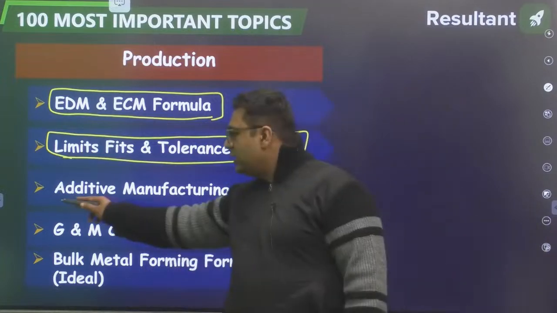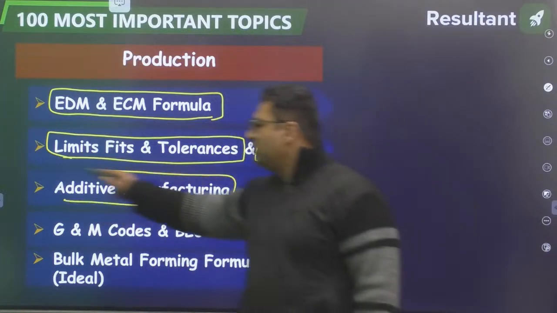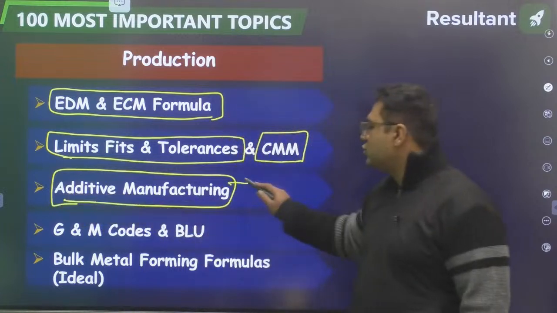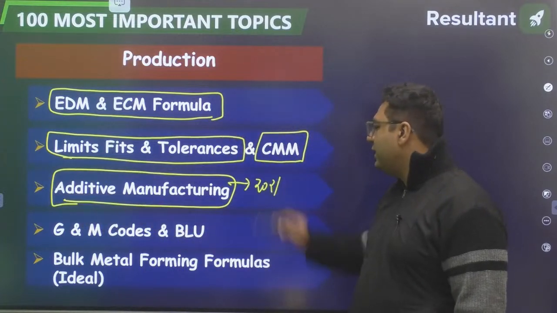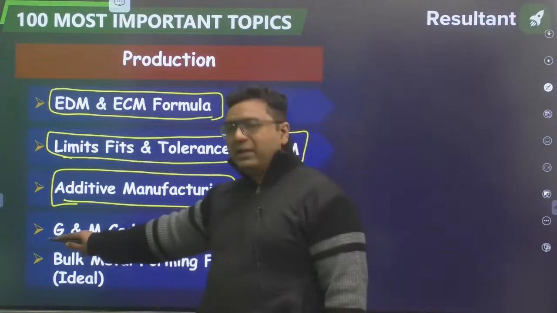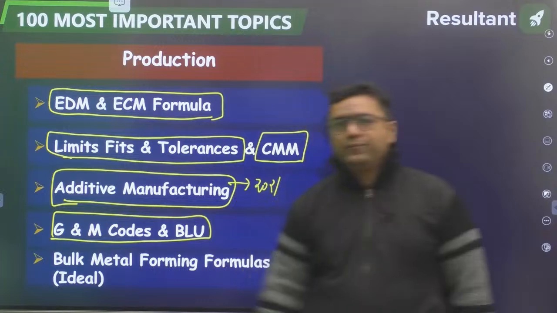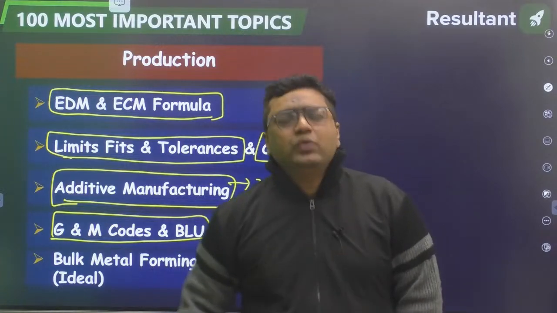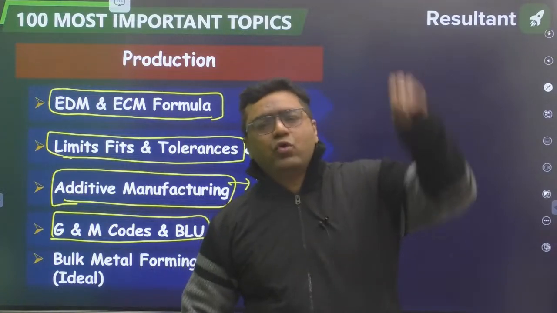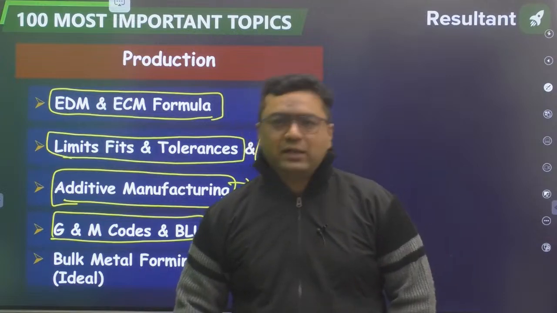Additive manufacturing is also part of computer integrated manufacturing. This is also added in 2021, a newly added topic. G and M codes, BLU, are the topics from where questions are coming in bulk. G codes, M codes. You need to remember some 10-12 codes which are important. I have given them to you in the classes.